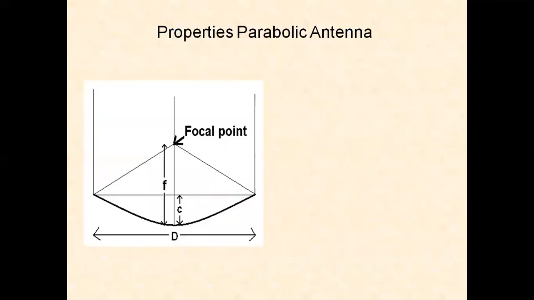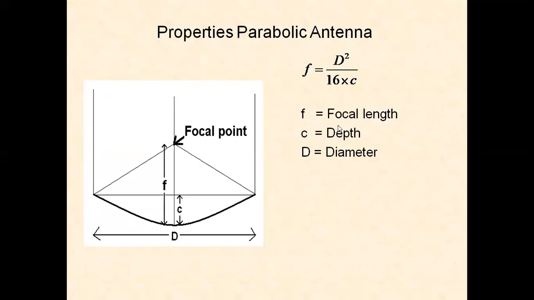Properties of the parabolic antenna. This is the focus point. This is D, F, C. F equals D square by 16 C. F is the focal length, C is the depth, D is the diameter. This antenna makes use of the properties of the parabola, so the parabola properties hold good for the antenna.